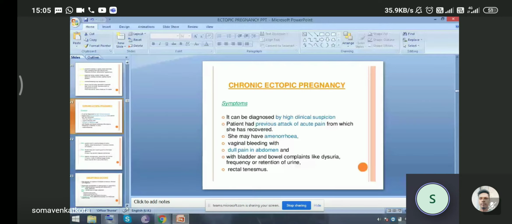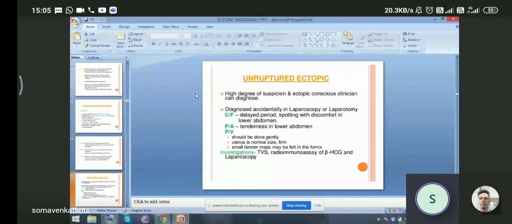Then unruptured ectopic. With a high degree of suspicion, an ectopic-conscious clinician can diagnose it. It may be diagnosed accidentally in laparoscopy or laparotomy. The clinical features are delayed period, spotting with discomfort in the lower abdomen, and tenderness in the lower abdomen, and PV examination should be done gently. The uterus is normal in size and form, and small tenderness may be felt in the cornu. The investigation of choice is transvaginal sonography and serum beta HCG. And the third resort is laparoscopy.